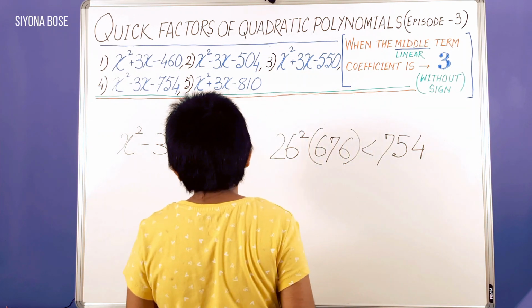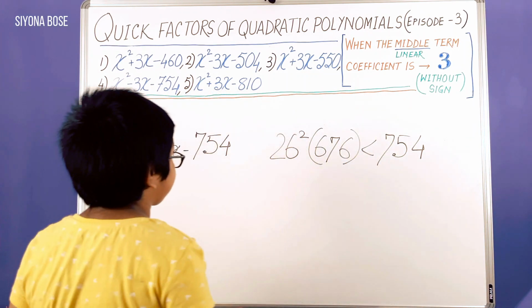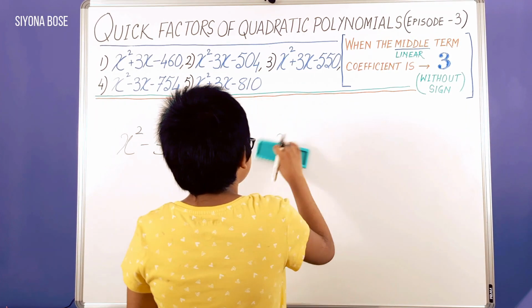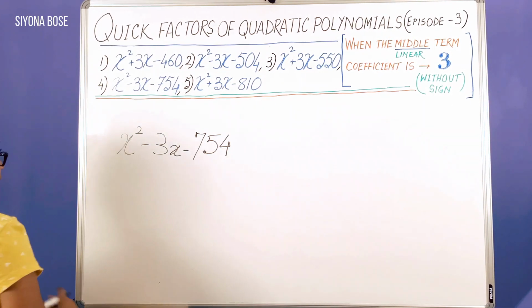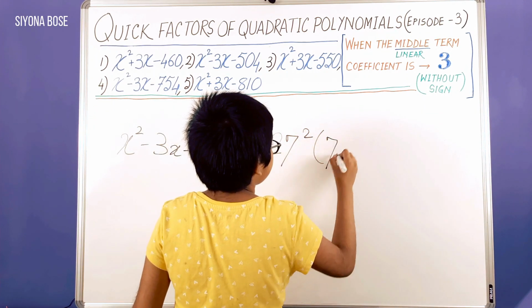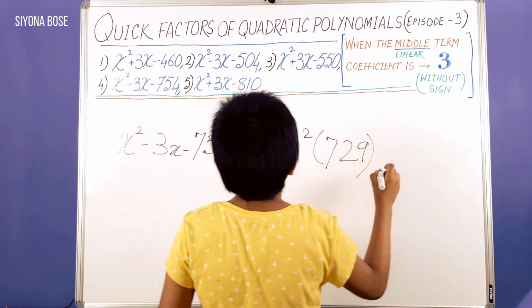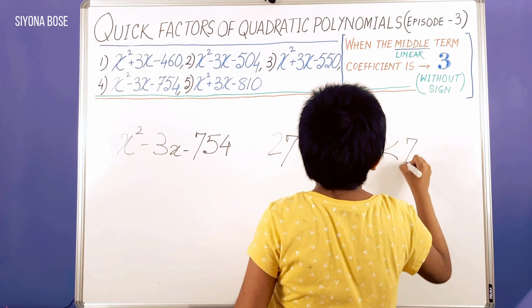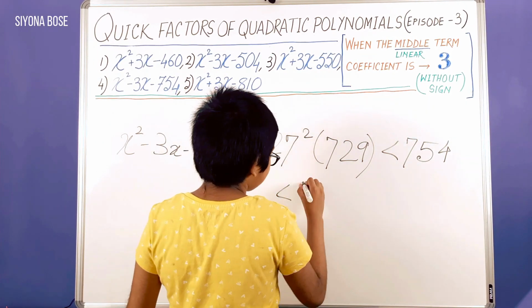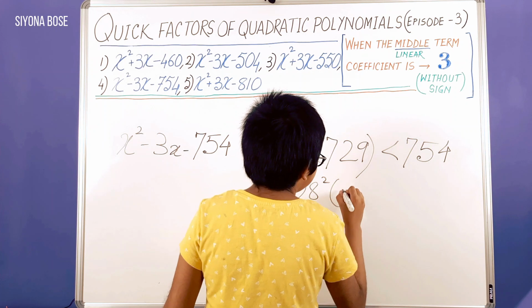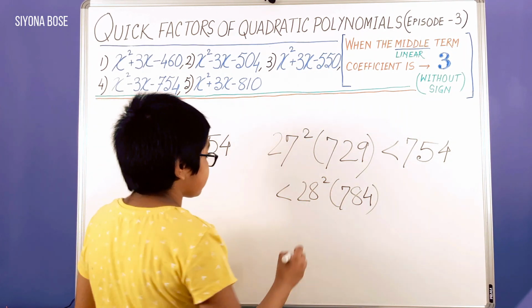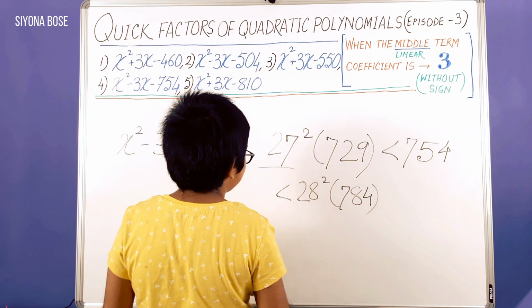Oh, sorry. It's not supposed to be 26 squared. I'm very sorry. It's supposed to be 27 squared, which is 729, which is less than 754, less than 28 squared, 784. I'm really sorry for the mistake, but the numbers are 27 and 28.